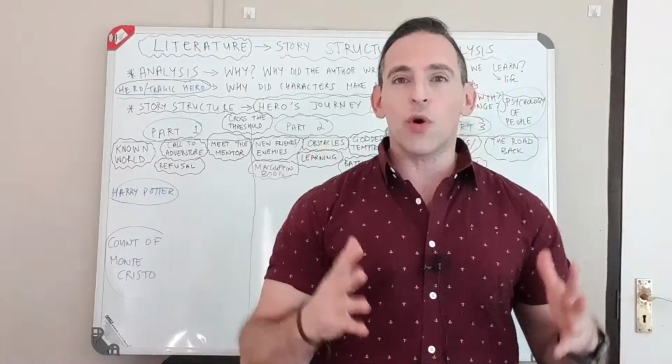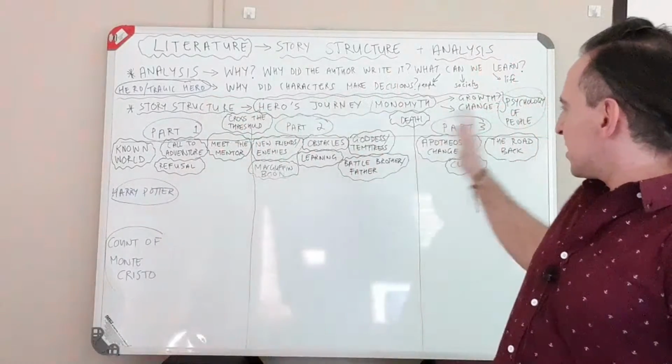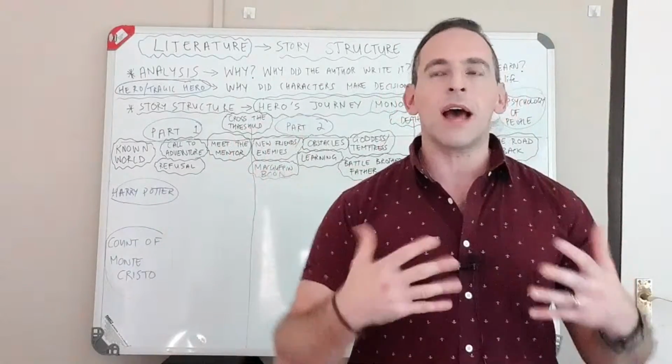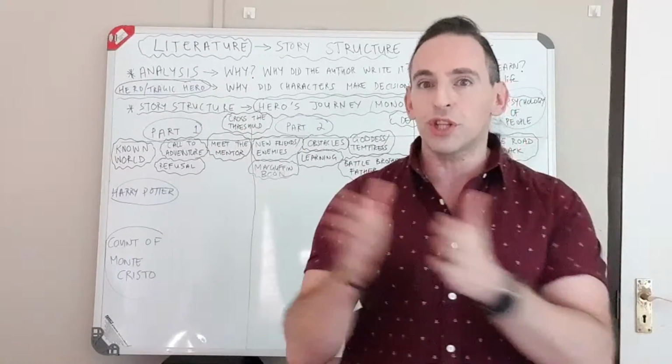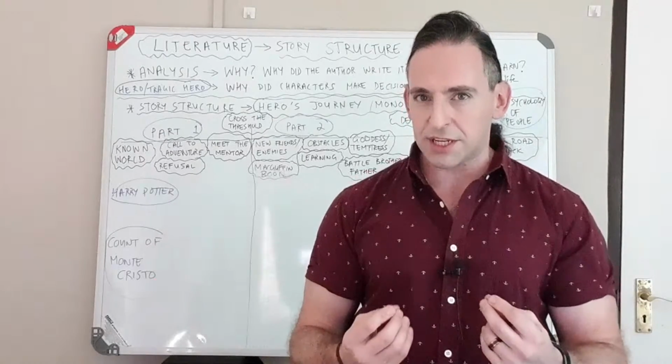And today we're going through story structure. So we're going through the beginning, the middle, the end, how a story in classic literature, how the hero's journey usually goes. All right, so good stories usually follow a structure similar to this.